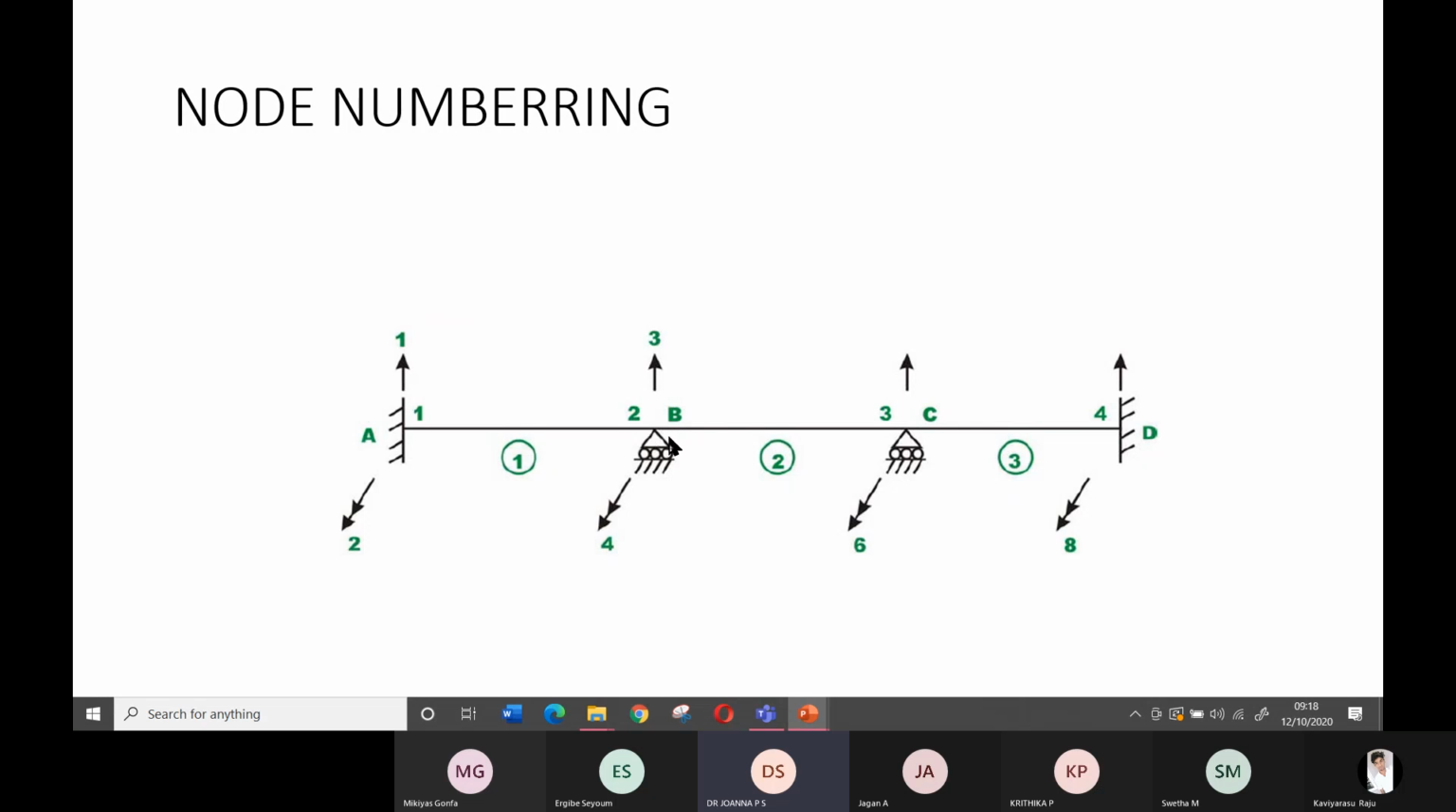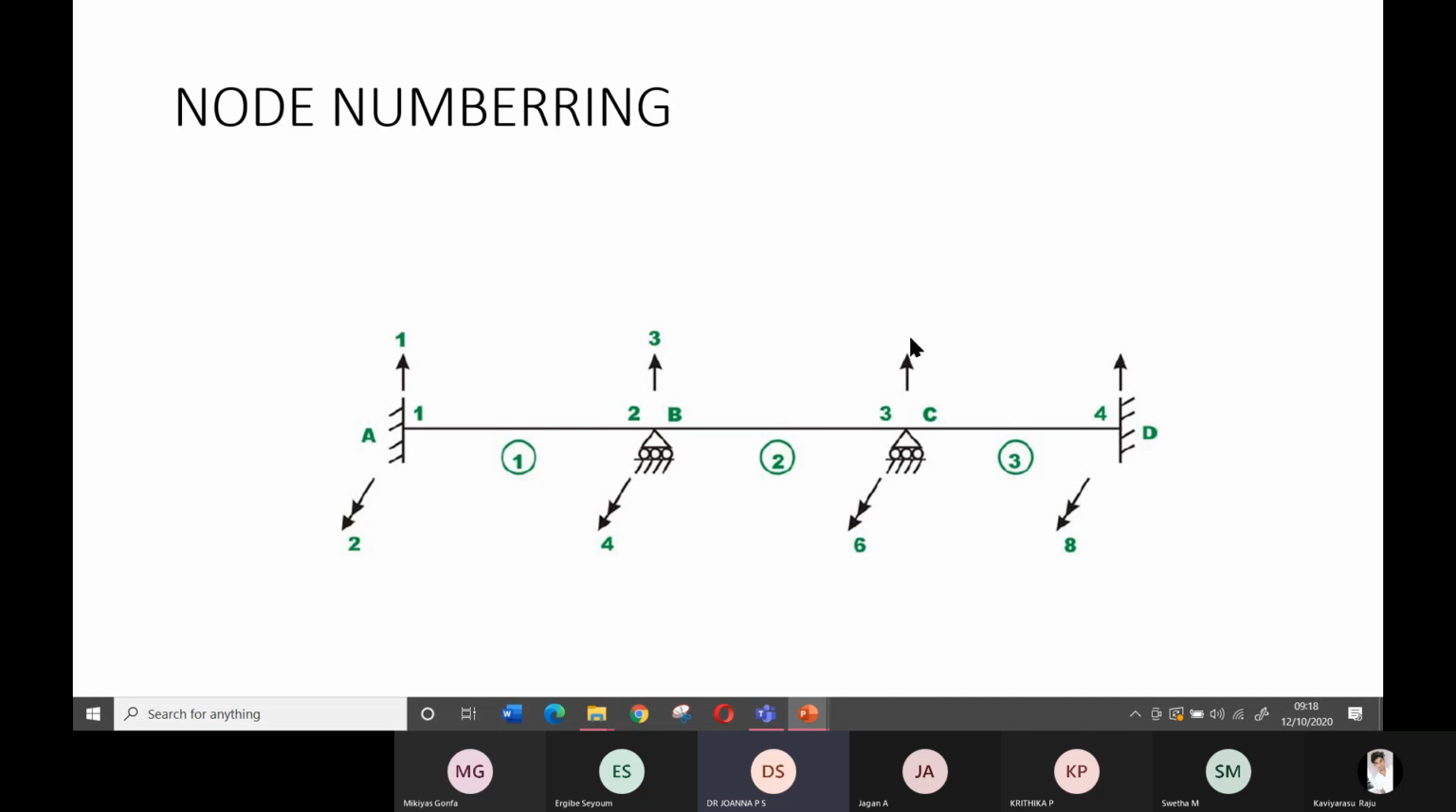Then the second node, if I take it vertically, it can't translate. Translation is 0, but rotation is allowed, so it will rotate. If you go to the third node also, it can't translate. It can't move.